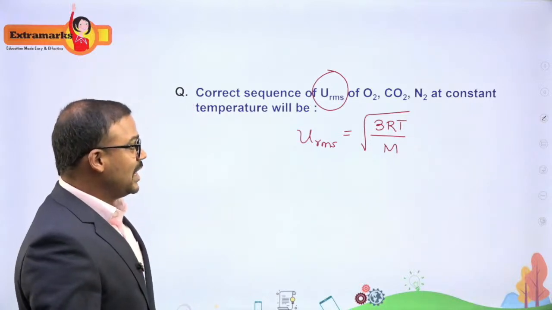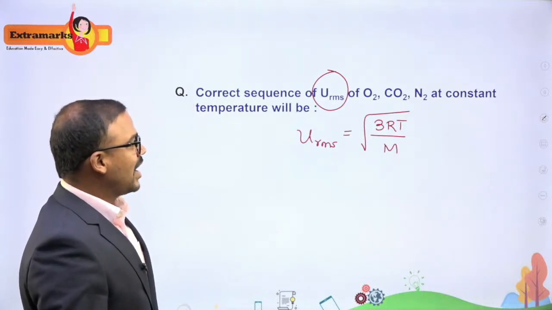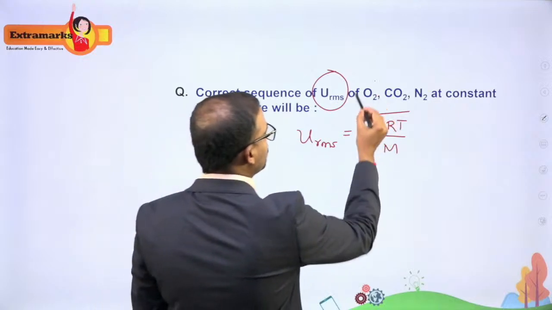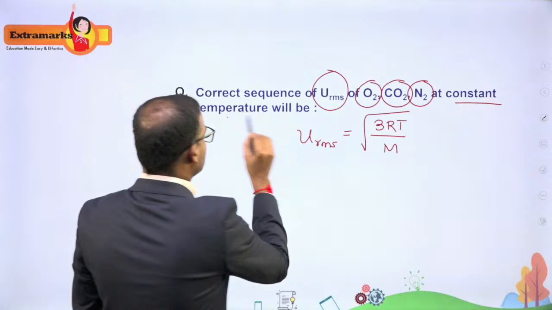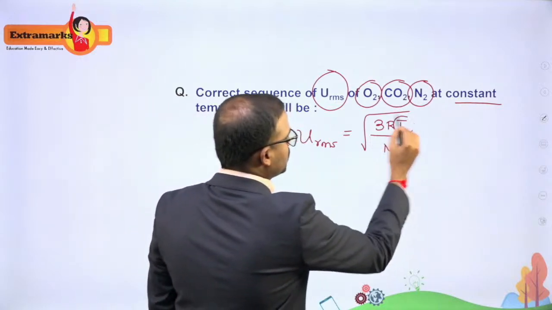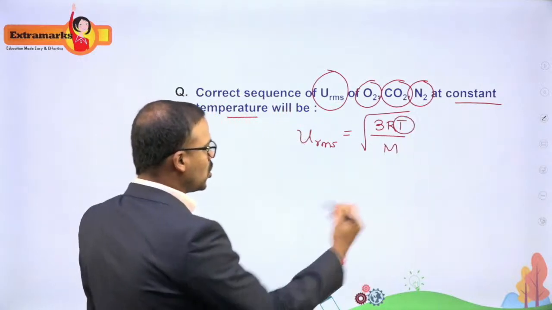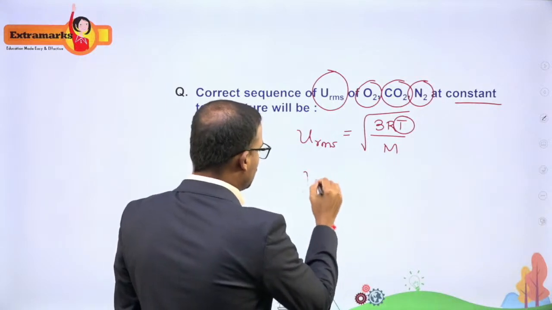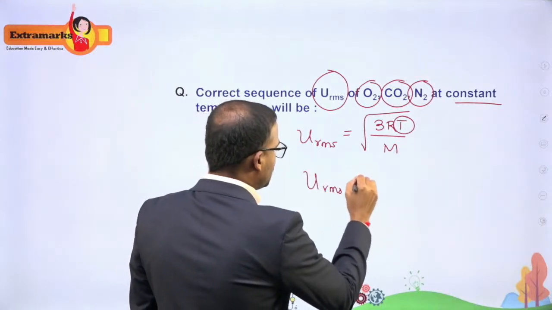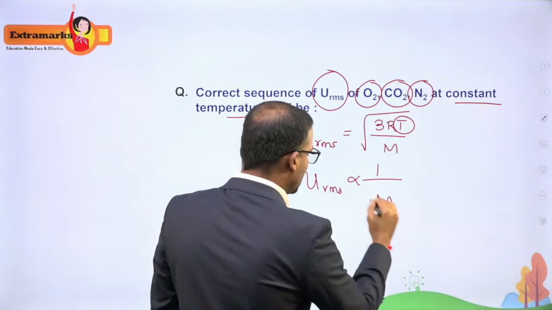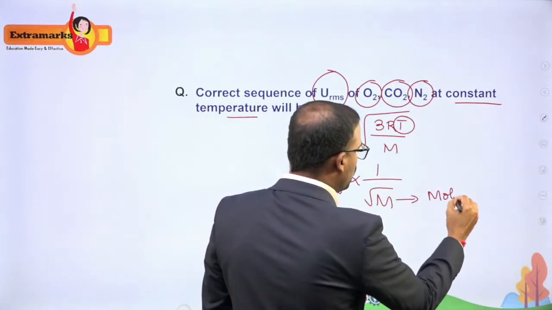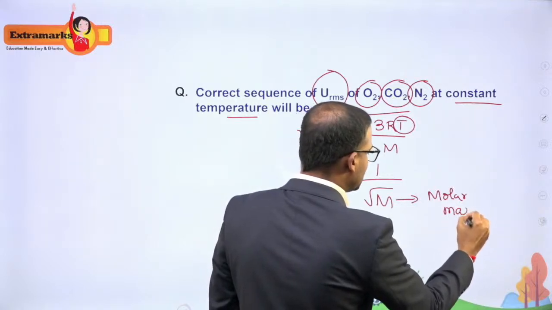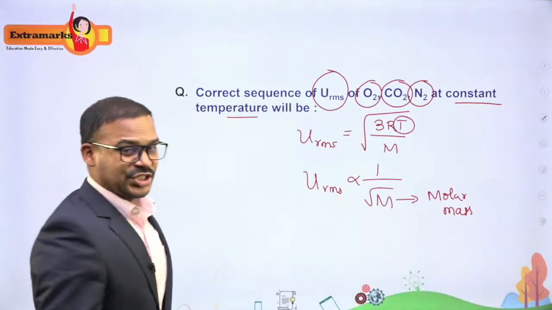And they say they want to compare the RMS speeds of 3 different molecules, oxygen, CO2 and nitrogen, at a constant temperature. So temperature is kept constant. So if temperature is constant, then you can say URMS is inversely proportional to their M. What is this M here? It is a molecular weight or the molecular mass, molar mass. It is the molar mass of the gaseous particles.